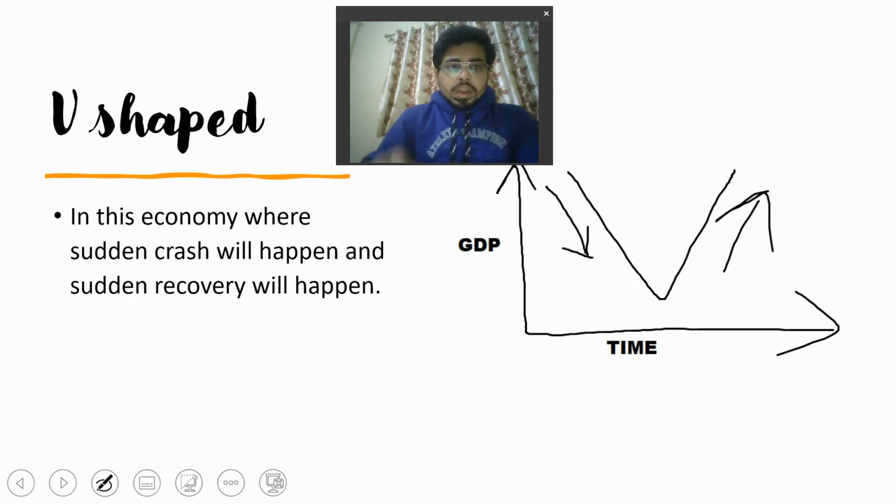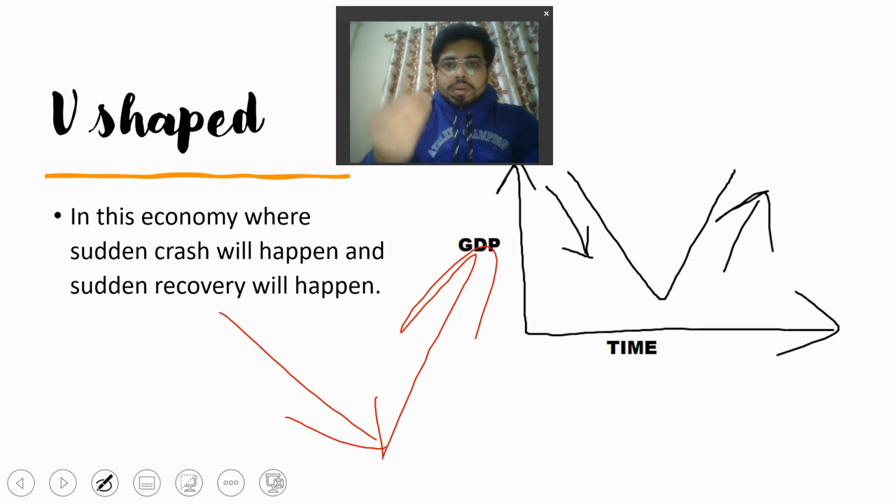Okay, now we will see V-shaped recovery. In this shape of recovery we will see there will be a sudden crash of the economy and there will be a sudden rise of the economy.